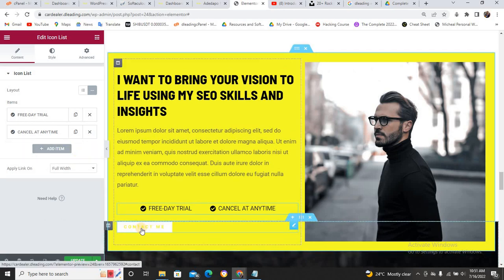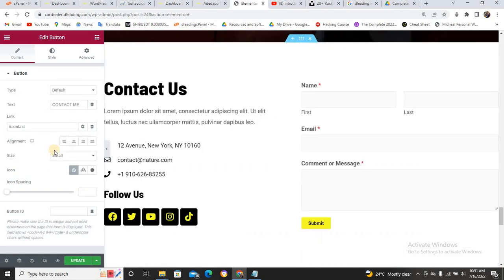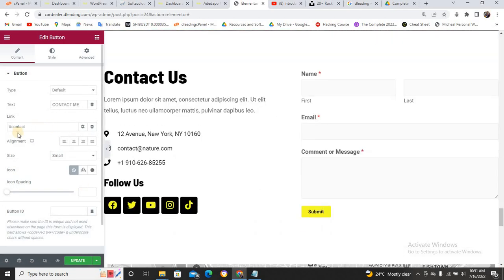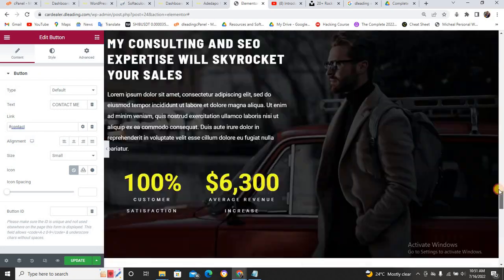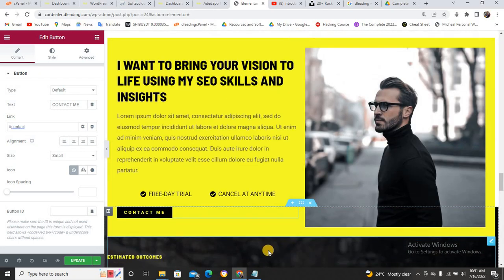And I can click contact me here. Now this contact me that is here is linked to this particular place. Can you see? That has already been set to this particular space. Now, if you want to edit it, maybe you want to direct to another place, you can just click on edit and put your contact me. Don't forget, I told you the meaning of this hashtag. That hashtag and contact is talking about this thing.